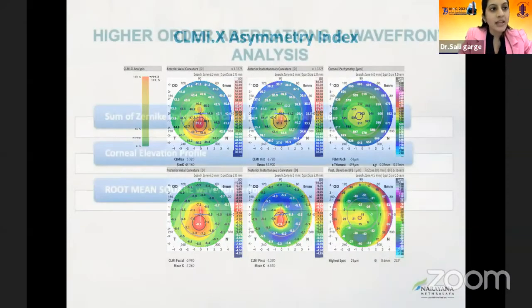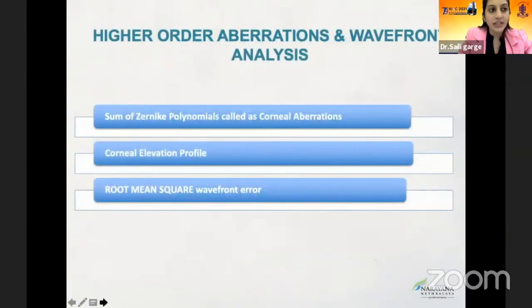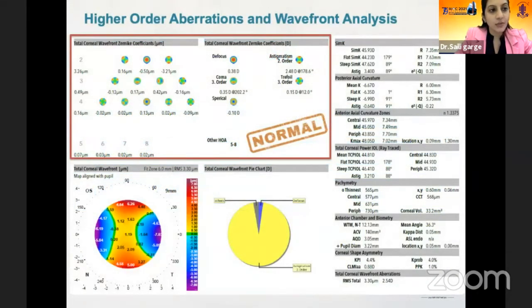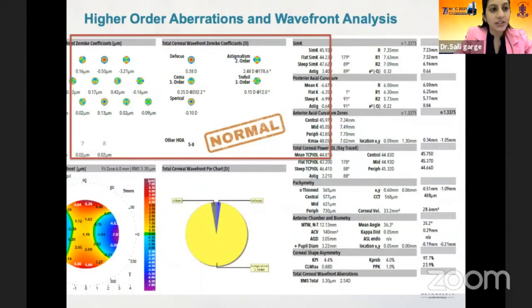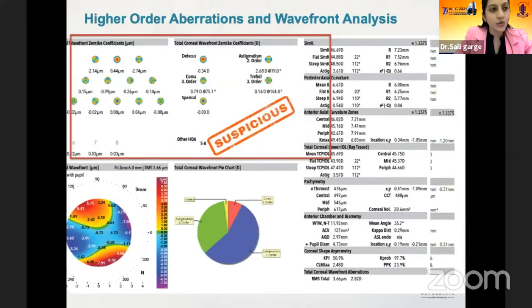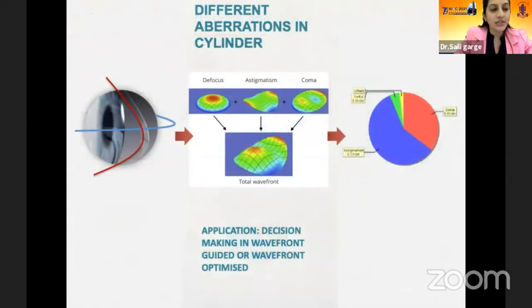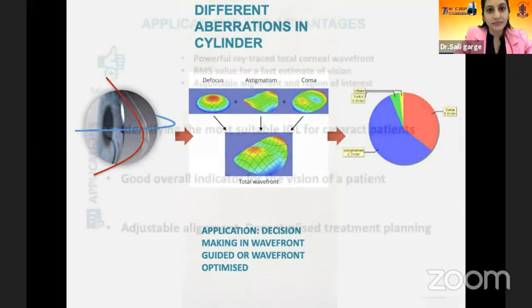The wavefront data is expressed as the sum of Zernike polynomials, called the corneal aberrations. The Galilei computes corneal wavefront data and the higher order aberrations on the basis of corneal elevation profile. The Zernike polynomials expansion represents the root mean square wavefront error. Here we have shown the higher order aberrations increase from normal patients to patients having suspicious topography and more in keratoconus patients. Corneal irregularity is contributed by higher order aberrations like defocus, coma, and astigmatism.